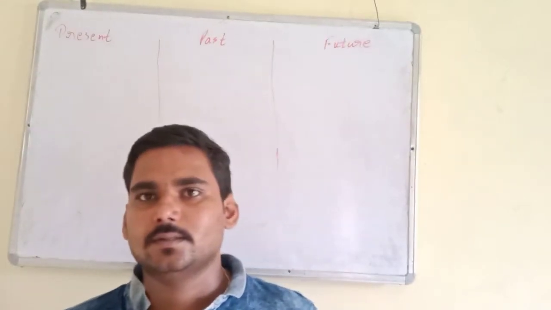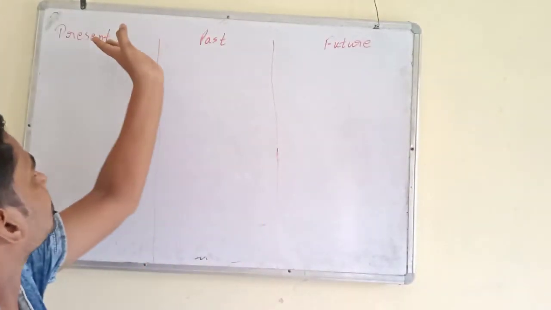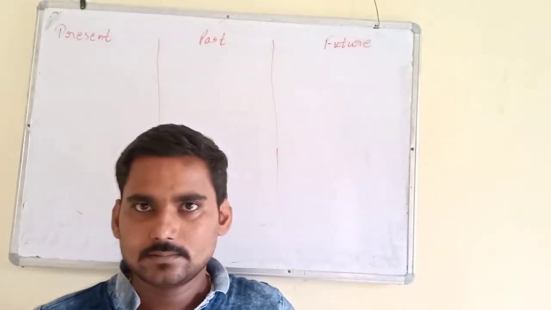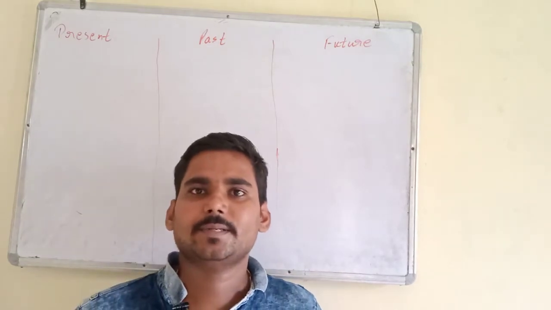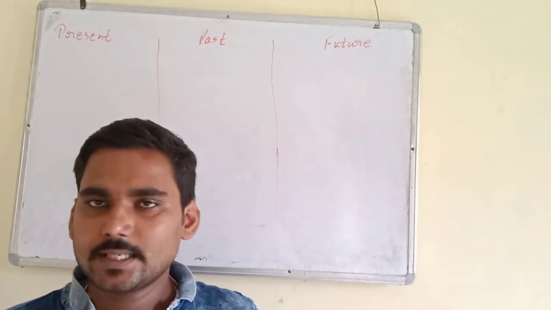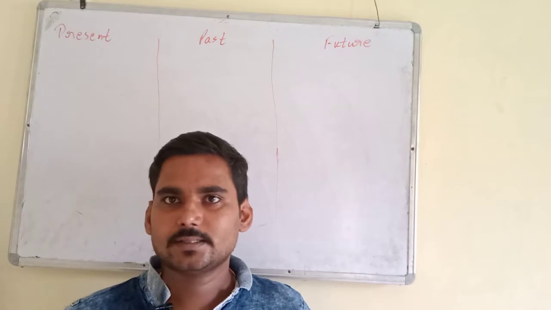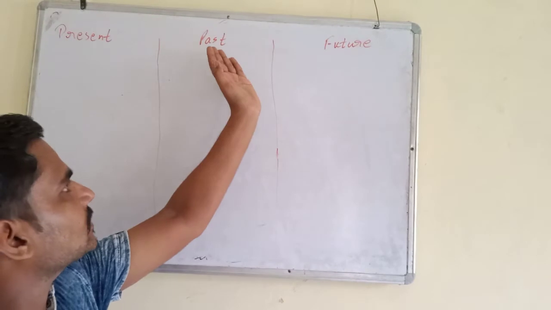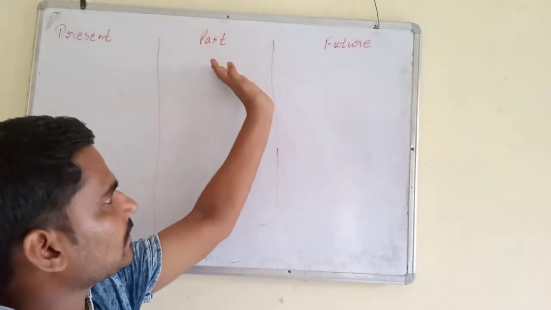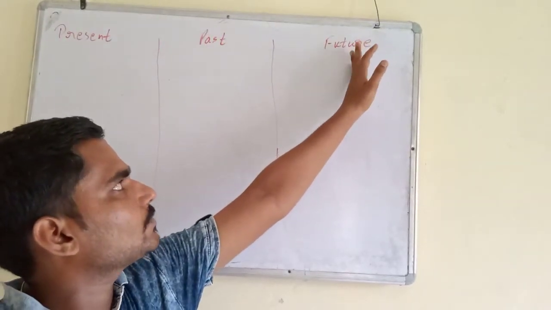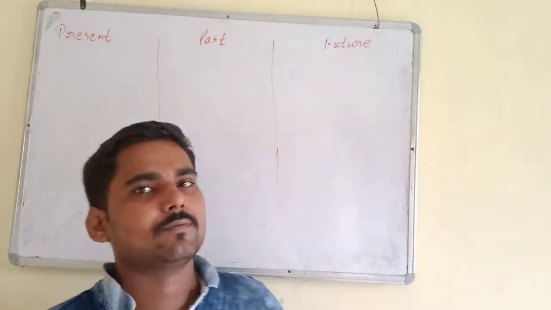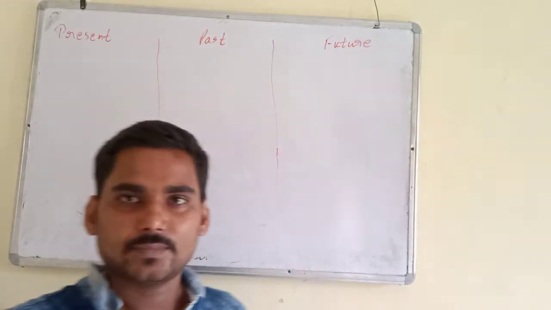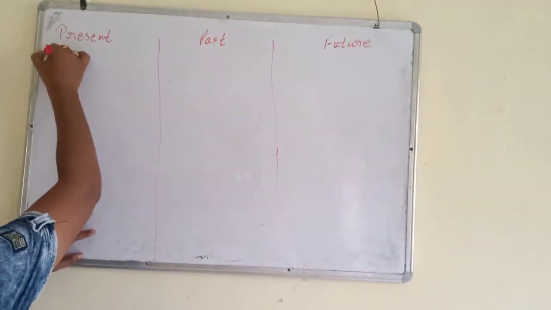Every tense has four parts. First, present tense has four parts: simple present, which is also known as present indefinite tense, present continuous tense, present perfect tense, and present perfect continuous tense. As the same, simple past, past continuous, past perfect continuous. Simple future, future continuous, future perfect continuous. Now I am going to tell one by one. I will start from simple present.